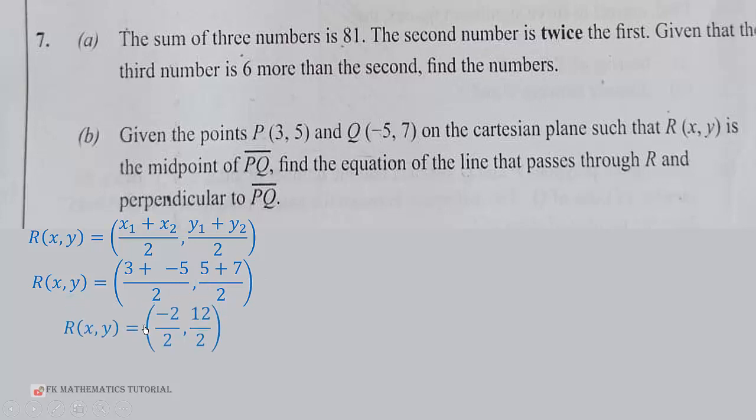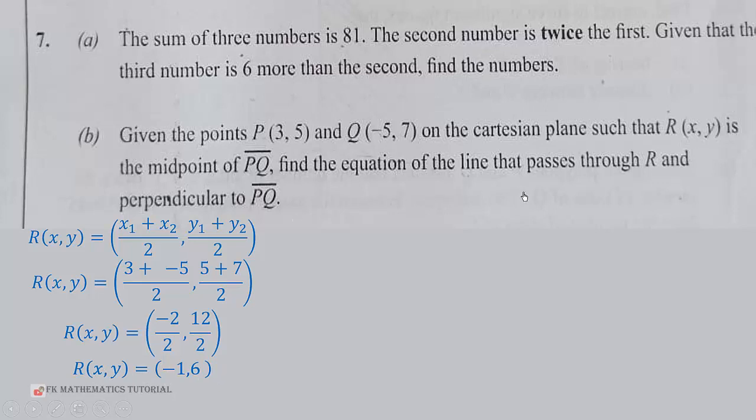So we get negative 2 over 2 and 12 over 2. That will give you negative 1 and 6. So negative 2 over 2 is negative 1, 12 over 2 is 6. We've gotten the coordinates of R, which is (-1, 6).